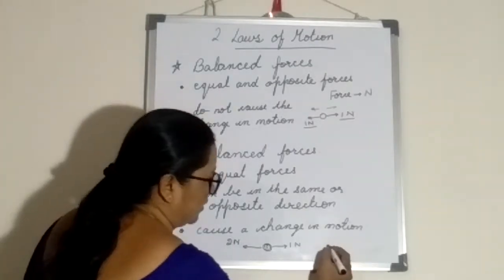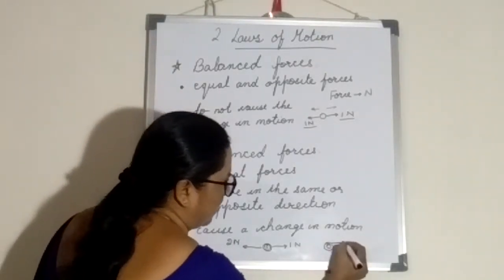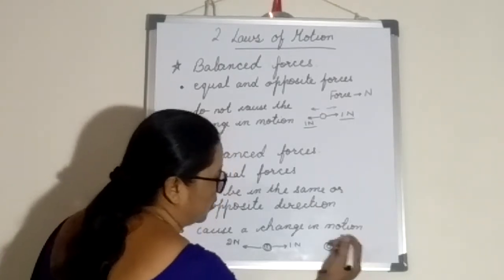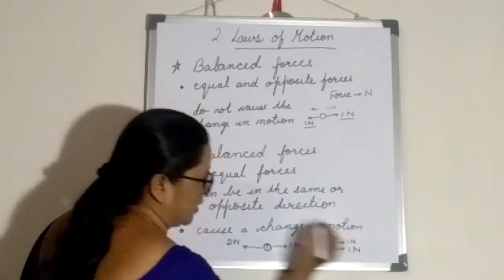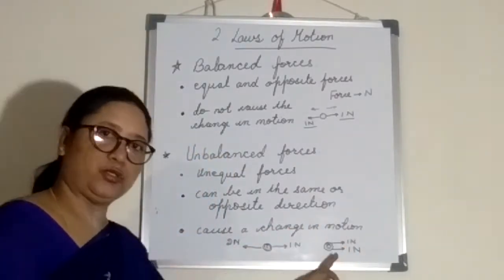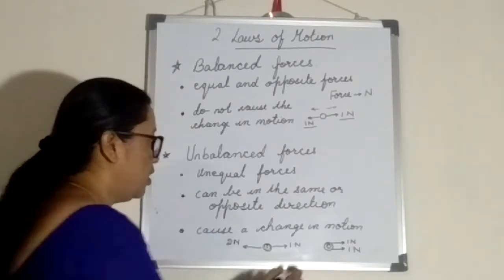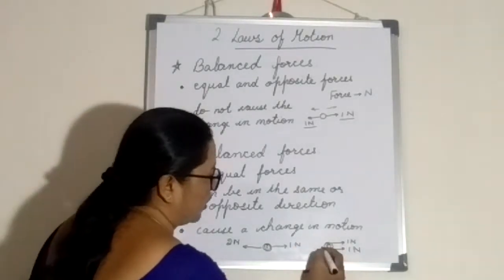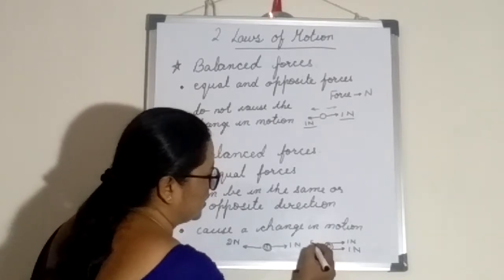Now second scenario: suppose I am applying 1 Newton force on the right hand side, and again 1 Newton force in the same direction. Though the magnitudes are equal, the directions of the forces are the same. What is the net force on the left hand side? Net force is equal to 0.